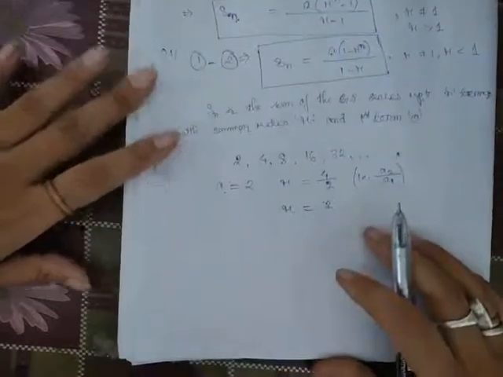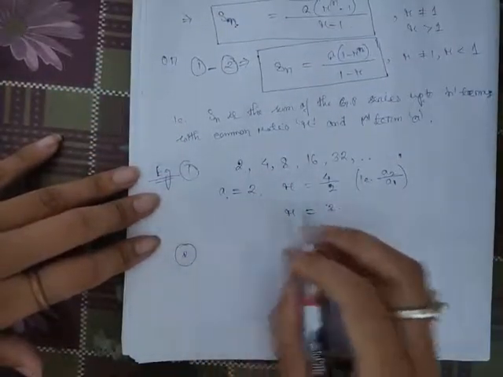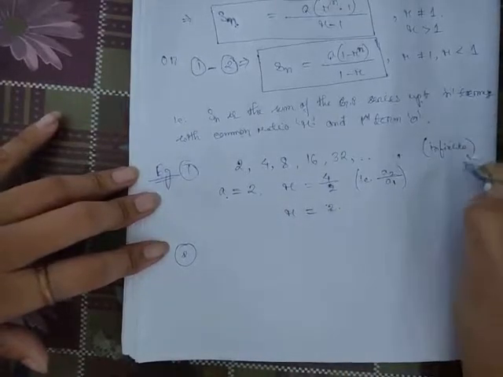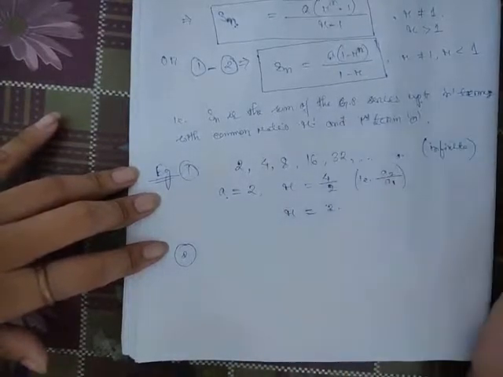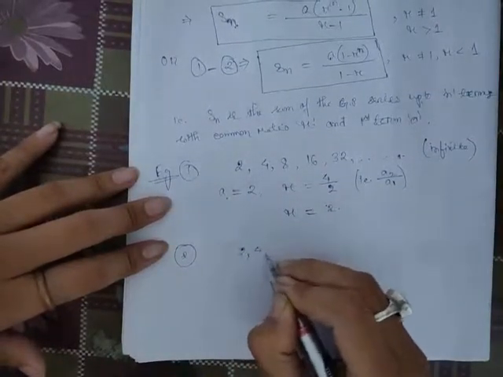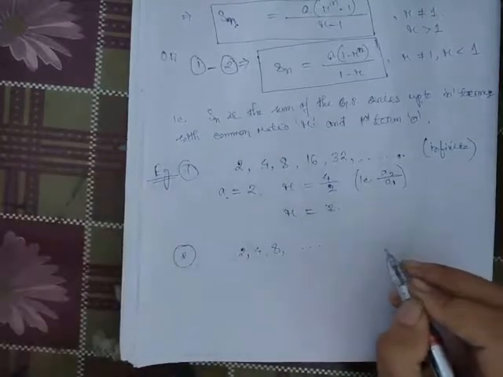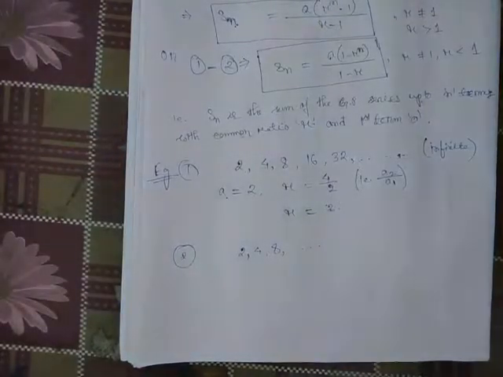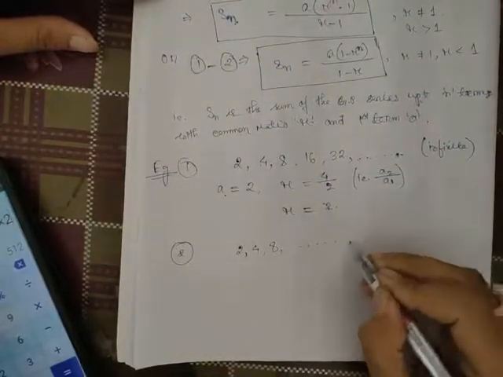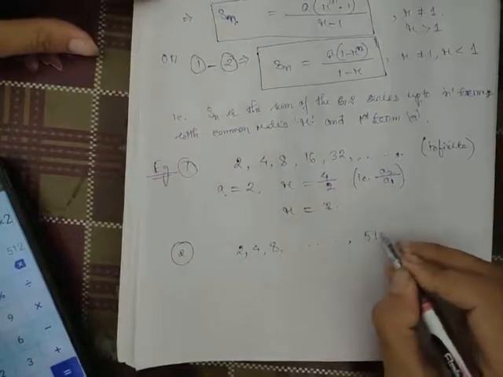Okay sir? Now if we are given a finite GP series, this one is infinite because we don't know till how many terms it goes. Say we are considering a finite GP series 2, 4, 8 and so on. Wait, let me calculate. Okay, say we have this GP series and say we have a finite GP series with last term as 512.